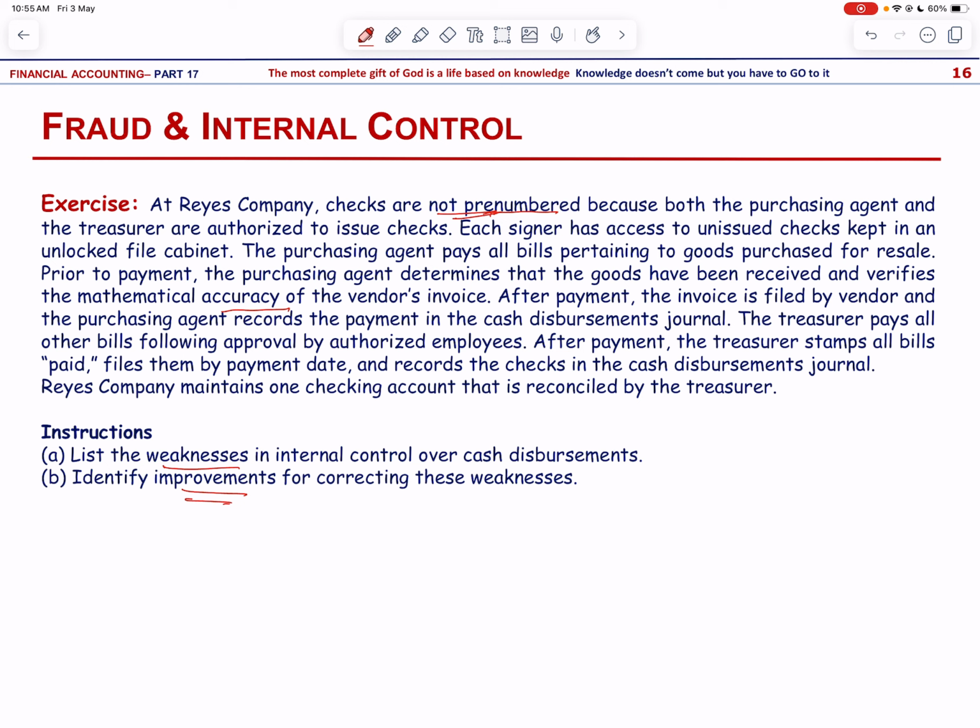Then another weakness is that the treasurer records the checks in cash disbursement journal, and this is again the problem of segregation of duties, and the suggested answer would be that only accounting department personnel should record cash disbursements. Another weakness is that the treasurer reconciles the bank statement, so there is no independent internal verification. So the suggestion would be that an internal auditor should reconcile the bank statement.